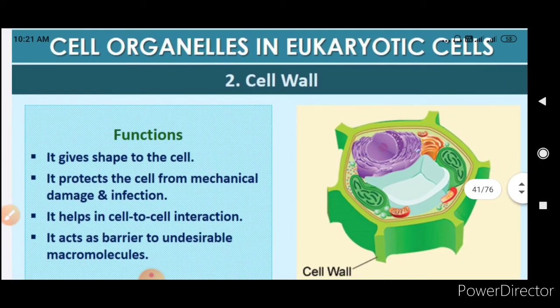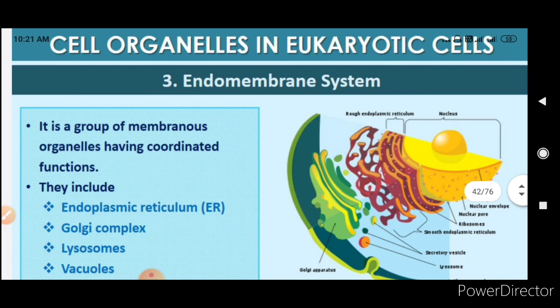So the functions were: it gives shape to the cell, it protects the cell from mechanical damage and infection, it helps in cell to cell interaction, it acts as a barrier to undesirable macromolecules. Now we come to the endomembrane system. You have to remember this.